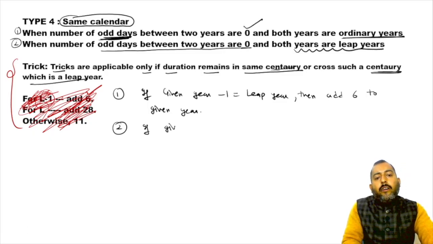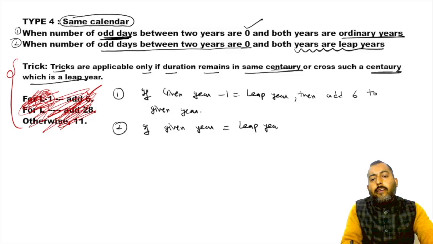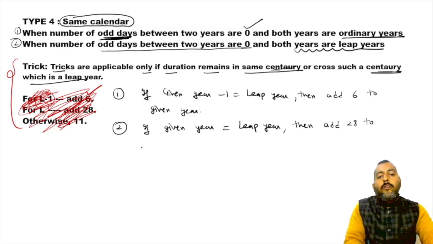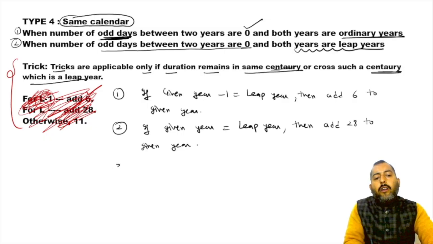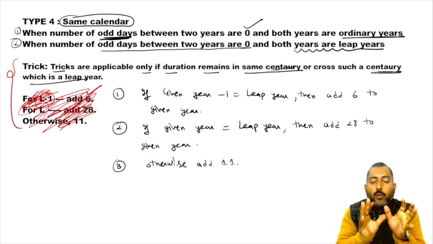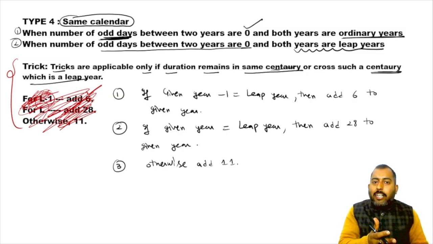If given year is leap year, then add 28 to given year. Or condition third, otherwise add 11. Now how to use it, what is the meaning of same calendar?